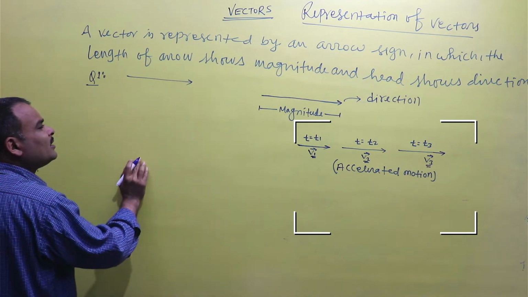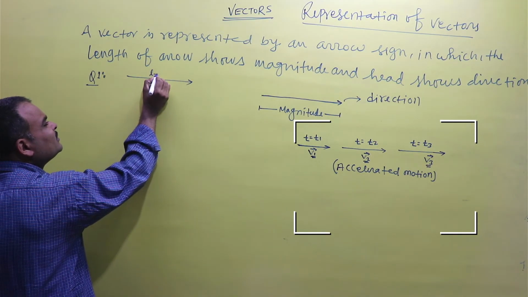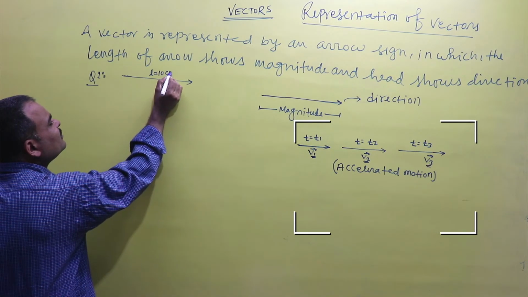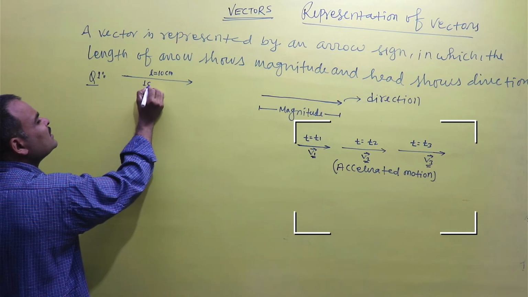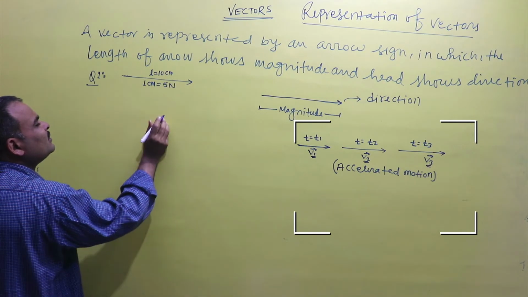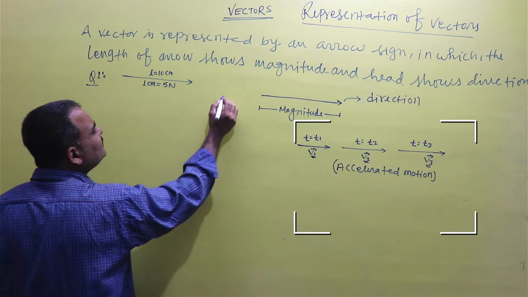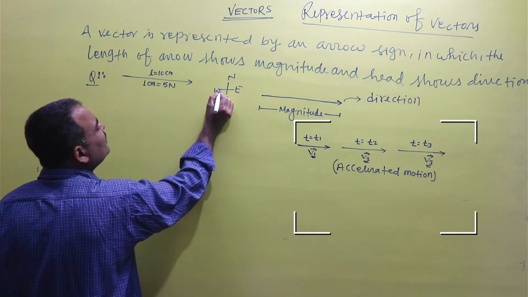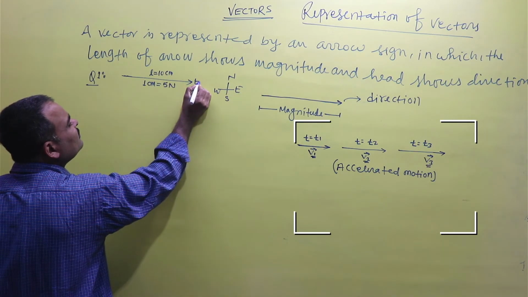If an arrow is given of length 10 centimeter and 1 centimeter shows a force of magnitude 5 Newton, then what is its meaning? This is north, south, east and west. This is the direction of east.